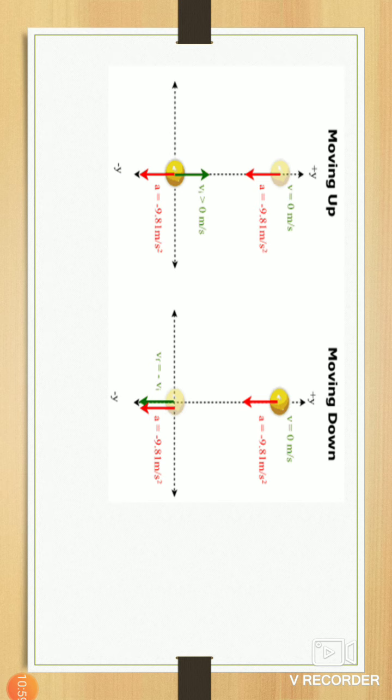The acceleration is g, the gravitation. When we throw it, the initial velocity is 0. When it stops, the final velocity is also 0.